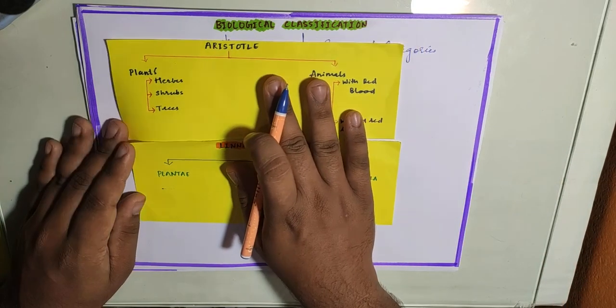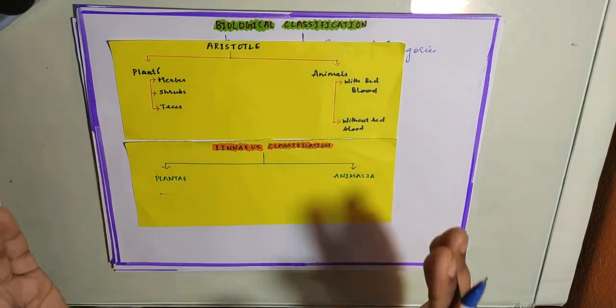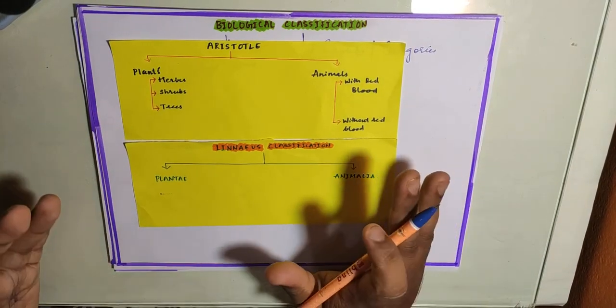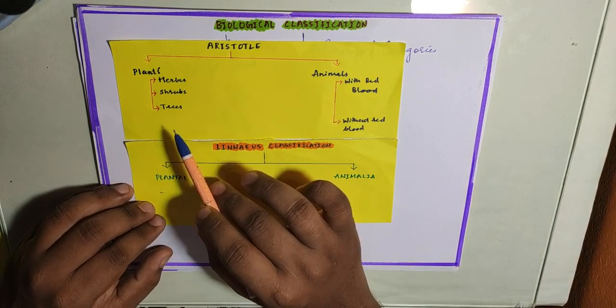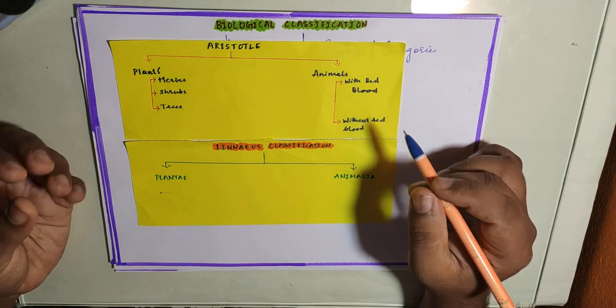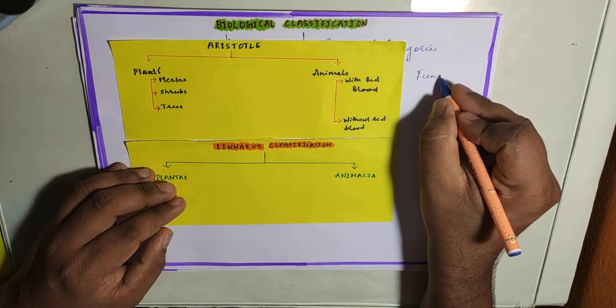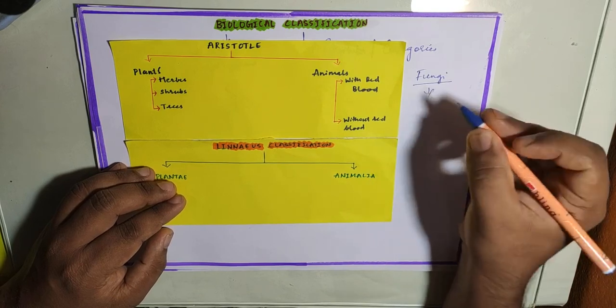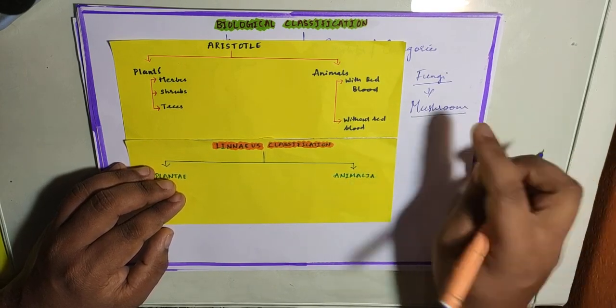Now here there was a problem, because in some organisms characters were overlapping. They had the characters of plants and also the characters of animals. Where to place them was the challenge. For example, let us take fungi, or the mushroom family.